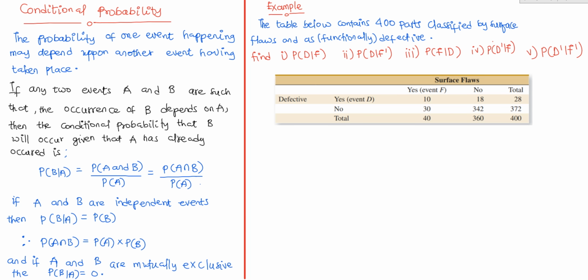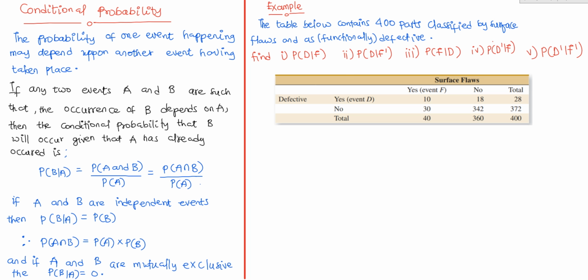In this video, we are going to learn about conditional probability. So let's look at what conditional probability is. The probability of one event happening may depend upon another event having taken place. That's to say that the probability of an event occurring may depend on the fact that one event has already occurred. So the probability of one event will be dependent on another. That's what conditional probability is about.